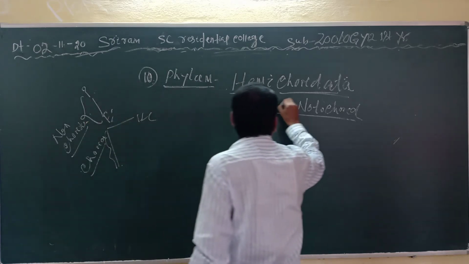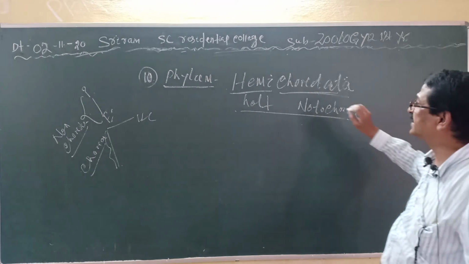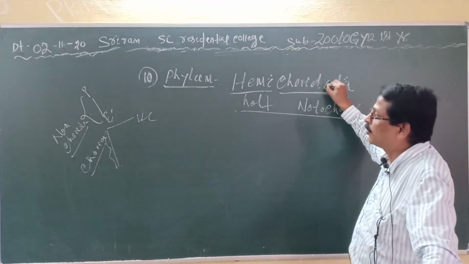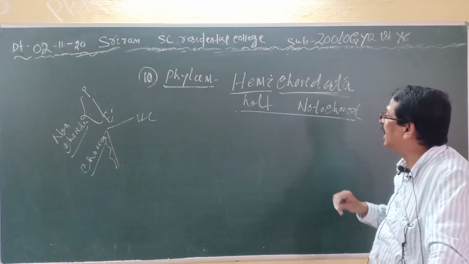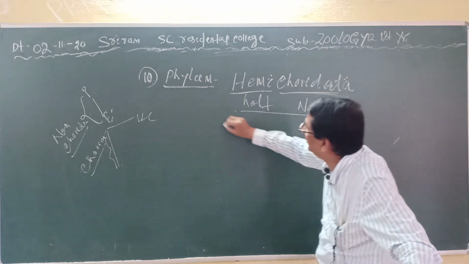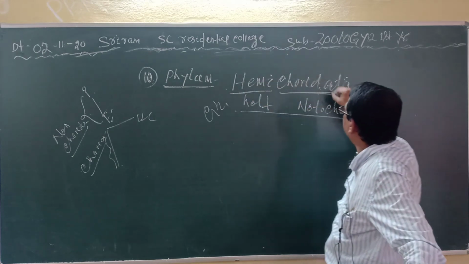Phylum Hemichordata. Hemi means half, chordata means notochord. Clear? So this is the phylum Hemichordata. What are the characteristics of the Hemichordata? I have told you it has been derived from two Greek words: hemi means half, chordata means notochord.